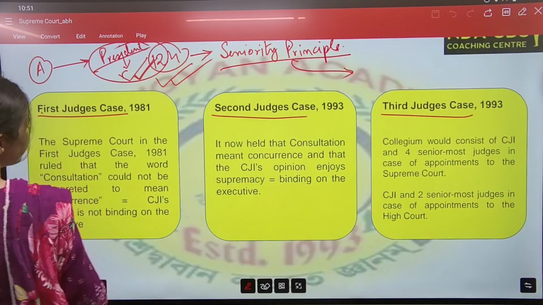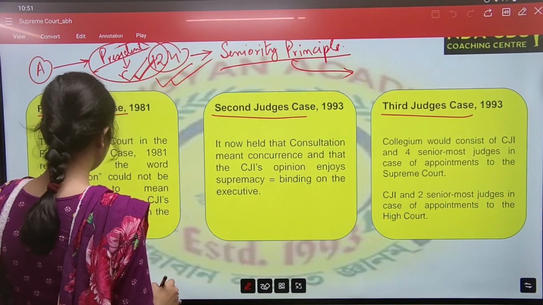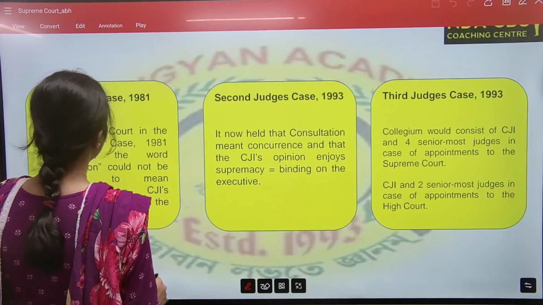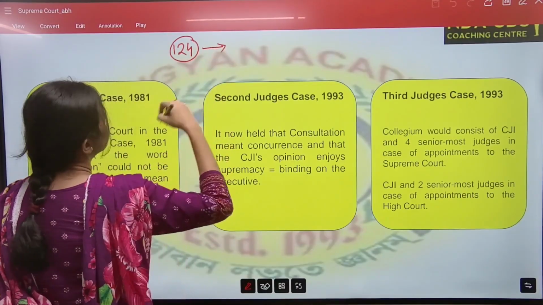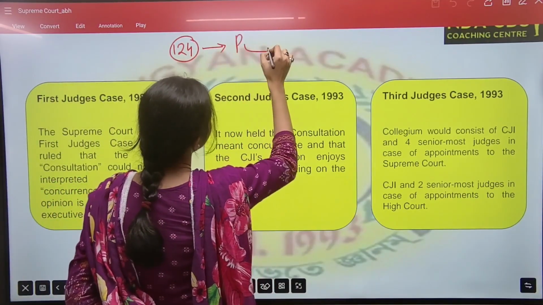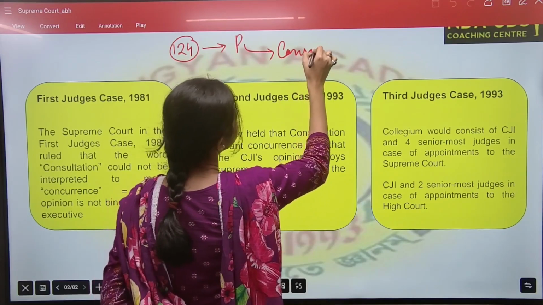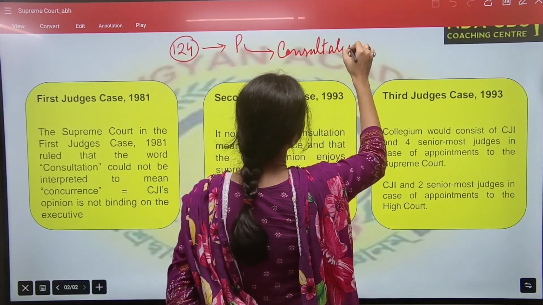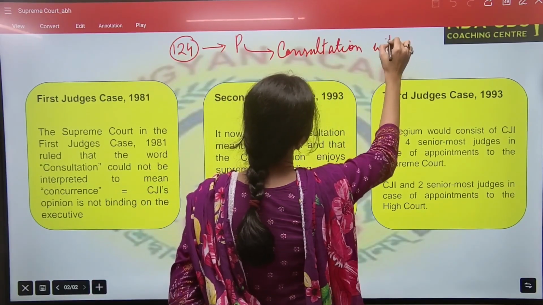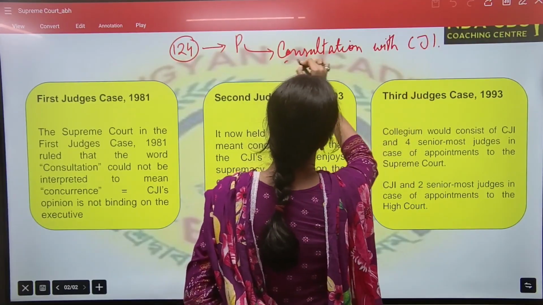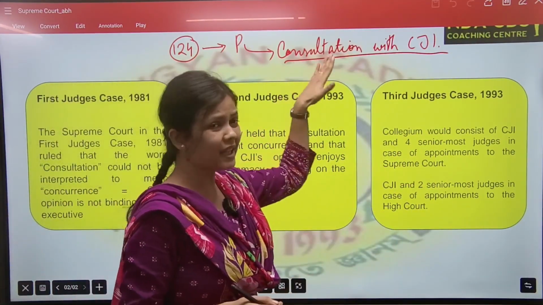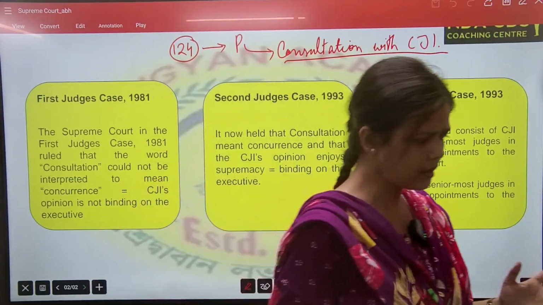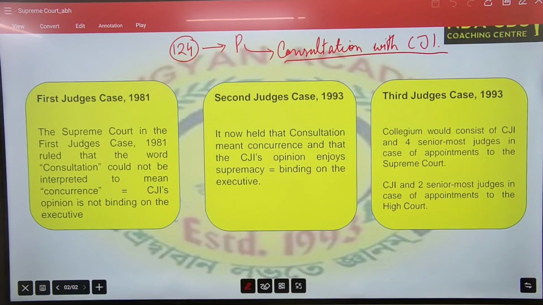Consultation. See, Article 124 says the President will appoint in consultation with the Chief Justice. Consultation with CJI. So, does this consultation mean it is binding on the President to give his assent?